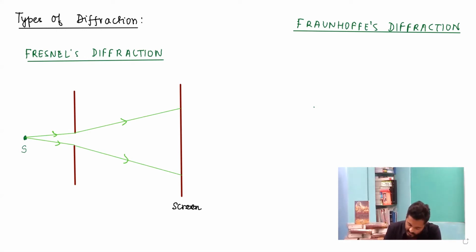So I write over here under the Fresnel's diffraction, kindly write it down: when the diffraction of light is analyzed in such a way that the distance of the monochromatic source of light from the slit and the screen is finite distance apart, then it is regarded as Fresnel's diffraction.